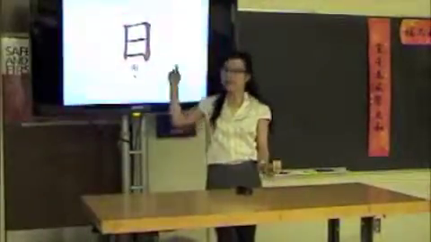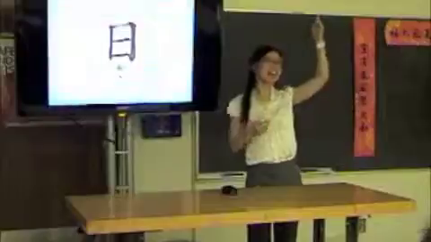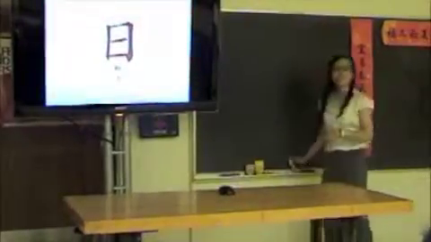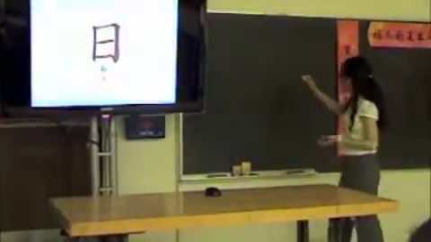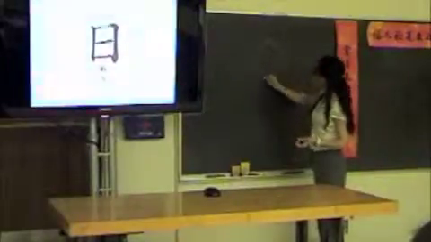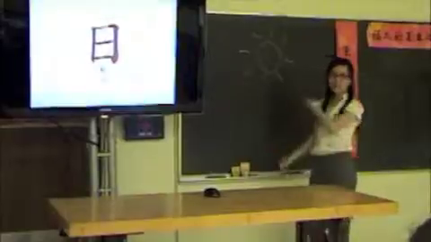Can you guess what character this word represents? Think about a picture, something rounded in the sky. Sun. That's right. Why do you think so? Actually, a long time ago, that's not the way they wrote Chinese. They were looking at a picture. The sun looked like this, with all this blinking on the side, right? So first they drew this.